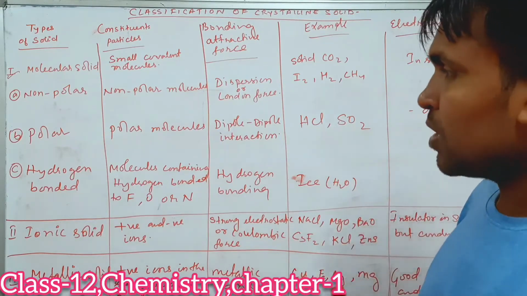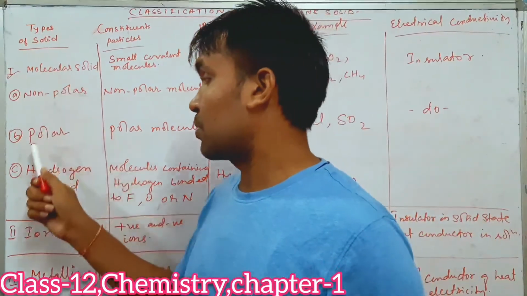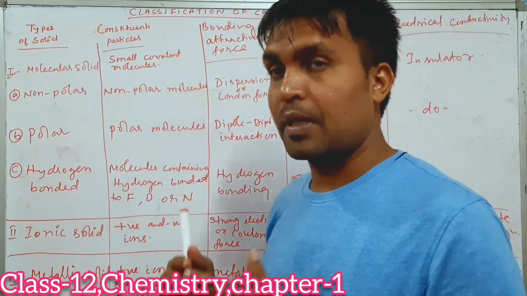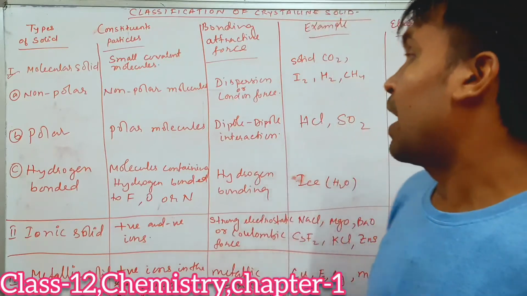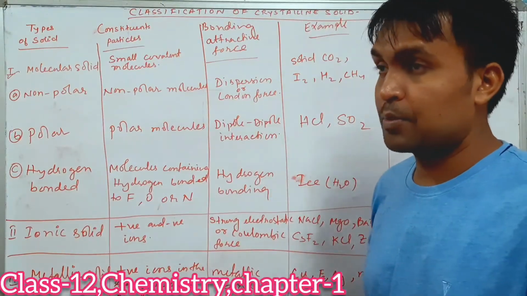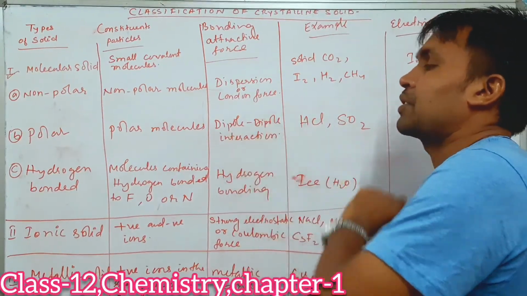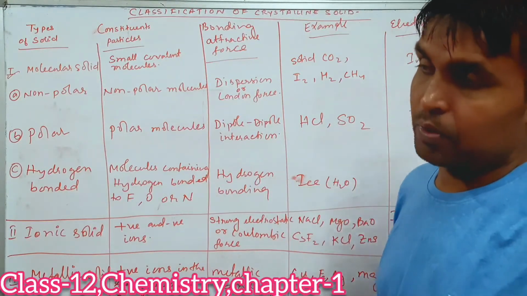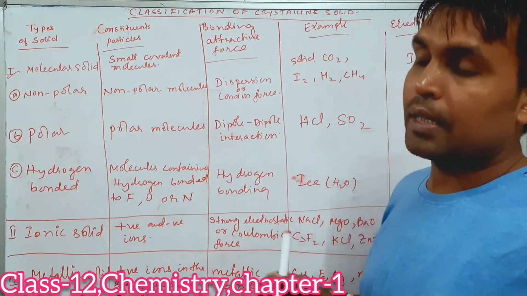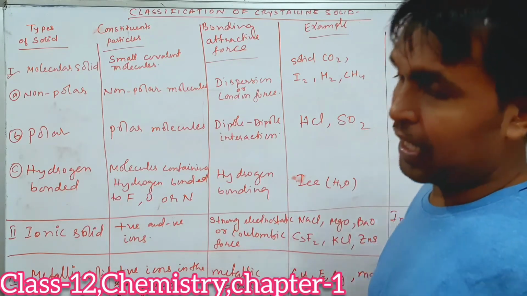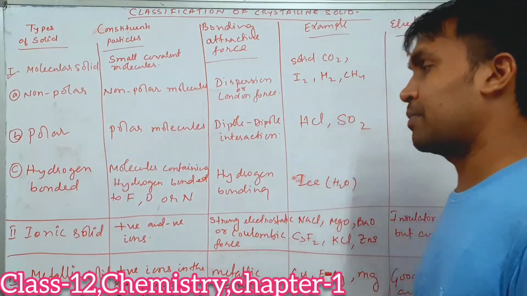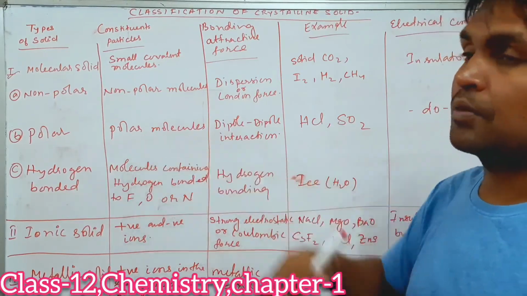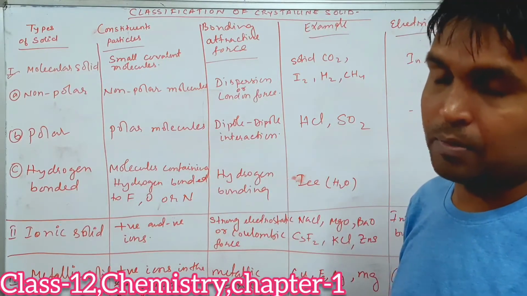Okay, fine. The second type of molecular solid we have is polar solid. Polar solid is generally made up of polar molecules. And what is the force of attraction between them? Dipole-dipole interactions. They have dipole-dipole interactions, because polar molecules will generally form dipoles, and between the dipoles there will be interactions. About this in detail you will be studying in chemistry chapter number 4.